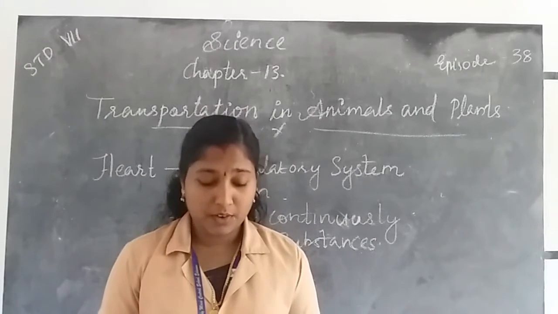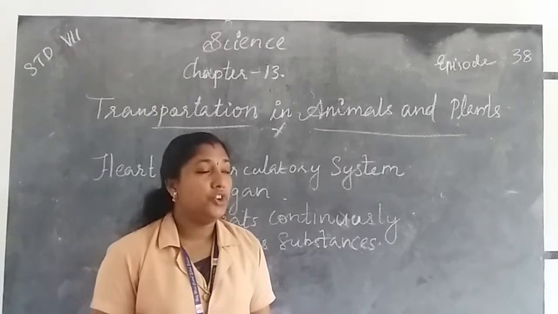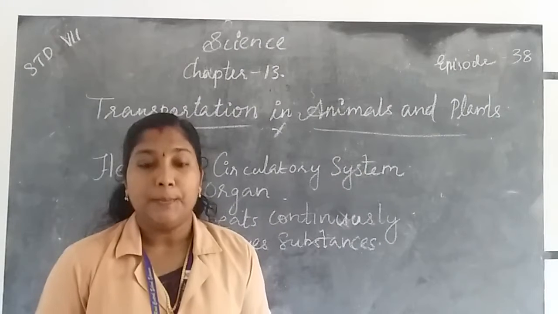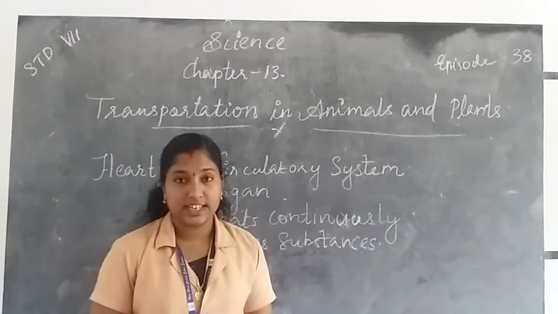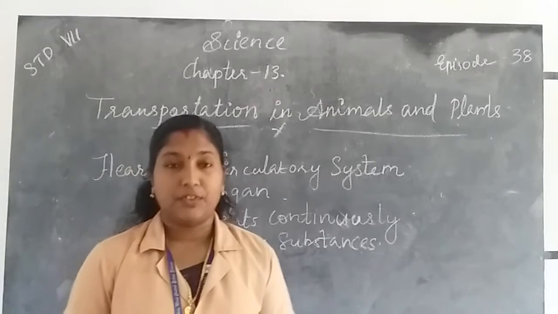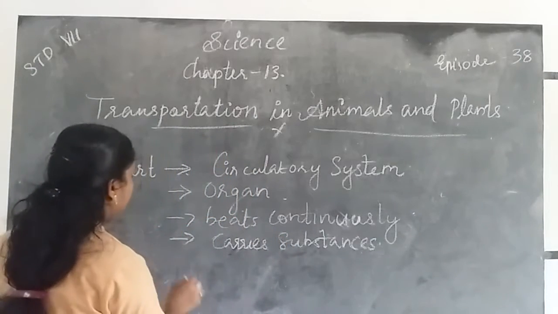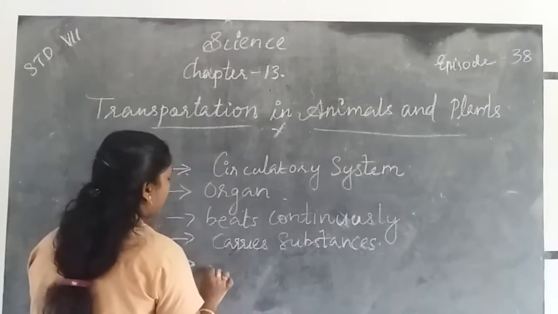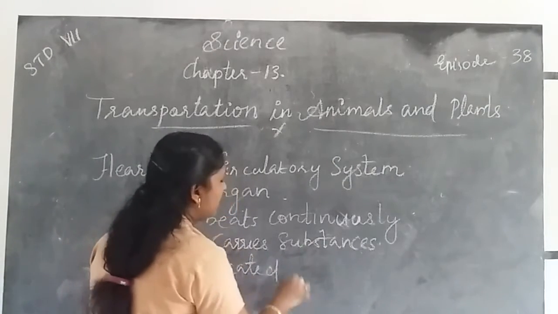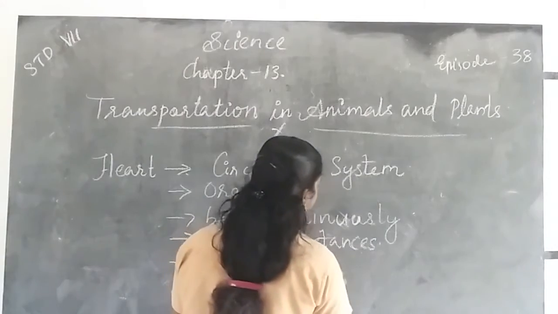Okay, and also the heart. Do you know where the heart is situated? The heart is located in the chest cavity.